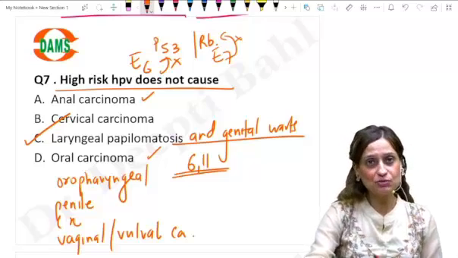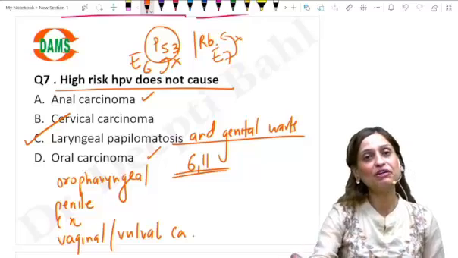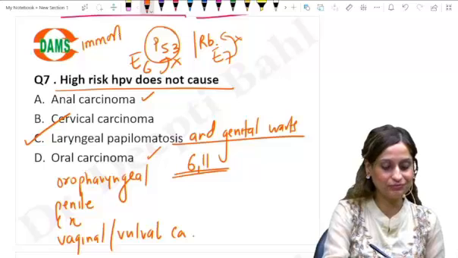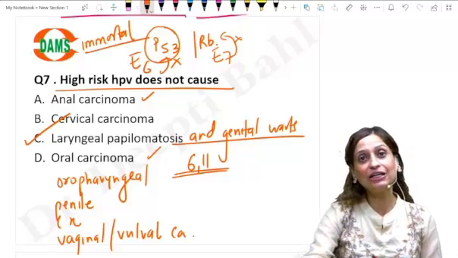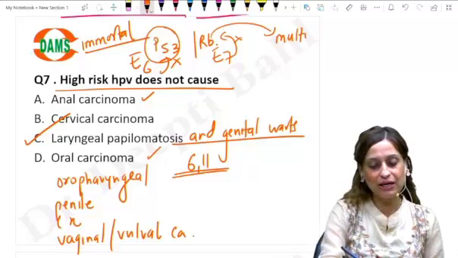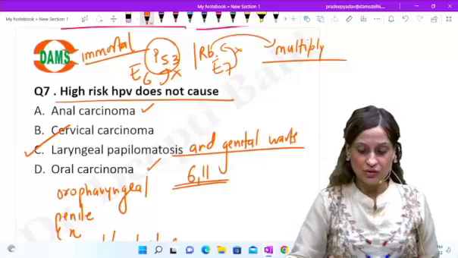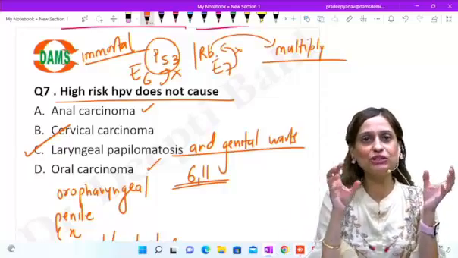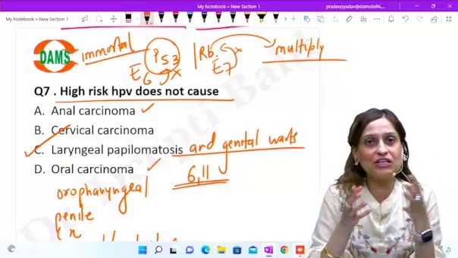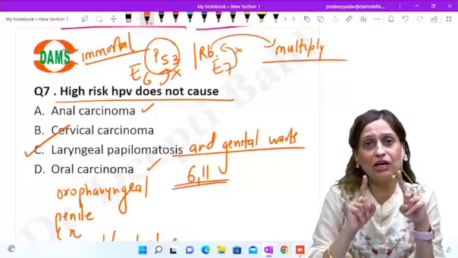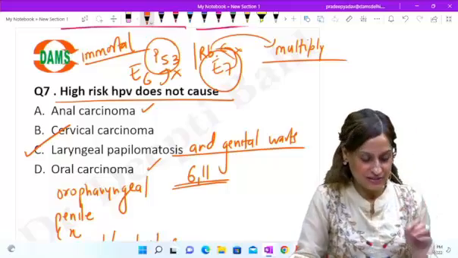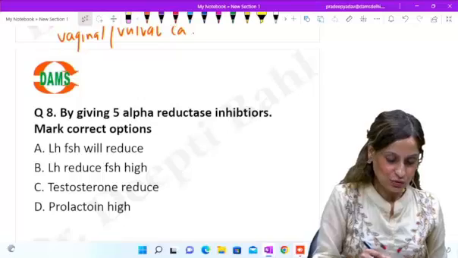I have told you this before, that when E6 knocks out the P53 gene of the host, the cell becomes immortal. Whereas when it knocks out the RB gene of the host, what is going to happen? The cell is now going to multiply as well. So for malignancy, it is both the E6 and E7 viral proteins that will cause the malignancy. But if we have to mark one, we should mark E7. So if you have to mark one, it should be E7. Now let's go on to the next question.